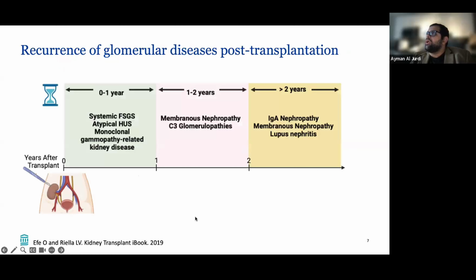We'll go through this in the cases, but the other concept to think about with glomerular diseases that recur after transplant is the timing of recurrence, because different ones have different recurrence timelines. For example, atypical HUS and primary or idiopathic FSGS tend to recur very early after transplant. Things like membranous nephropathy recur typically in years 1, 2, or 3, and things like IgA tend to recur a lot later. So again, the concept is that recurrence of different diseases has different flavors, especially in terms of the timeline.